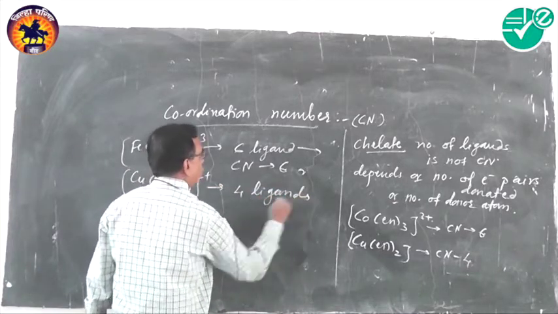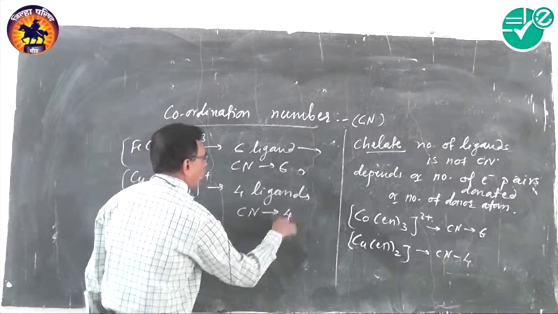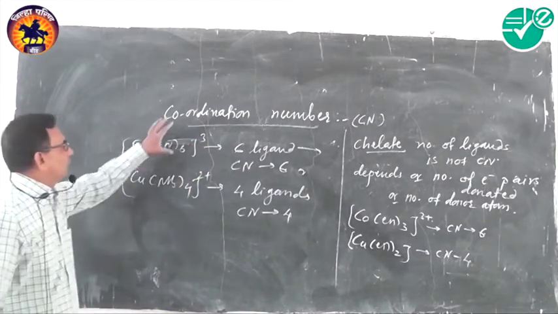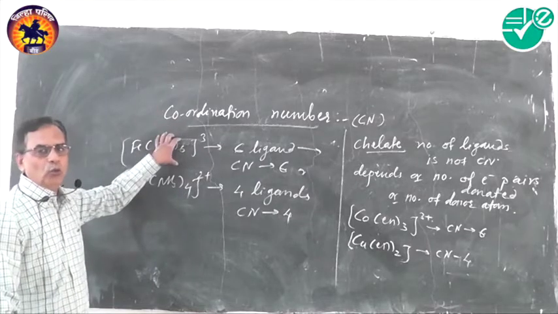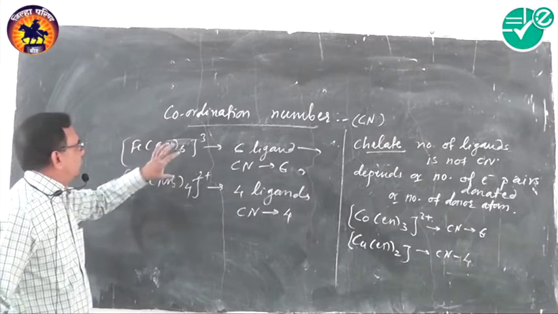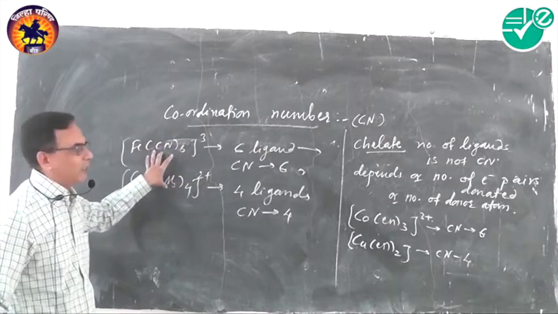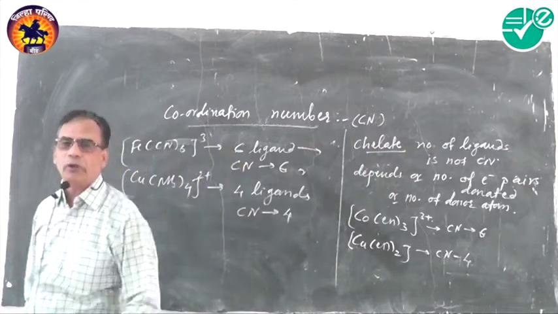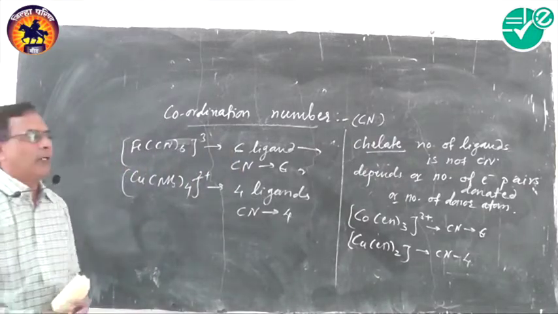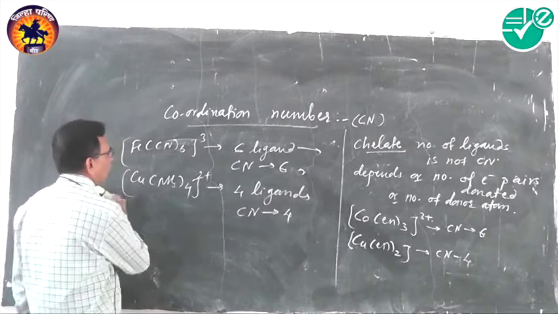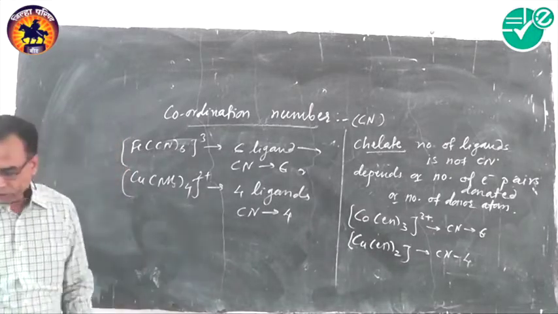Therefore, coordination number is 4. In simple complexes, the number of ligands is equal to the coordination number. But in case of chelates, the number of ligands is not equal to the coordination number, but it depends on the number of electron pairs donated or the number of donor atoms.